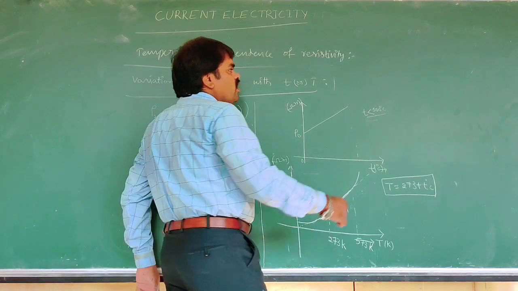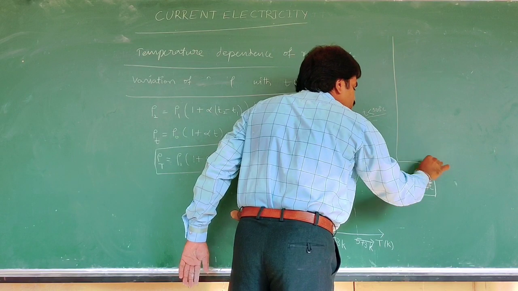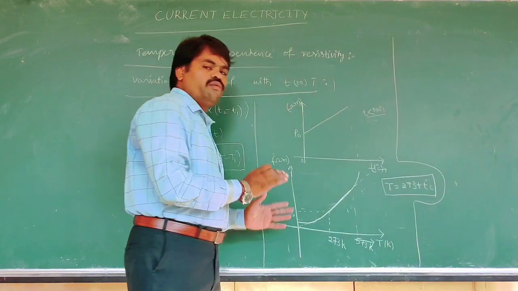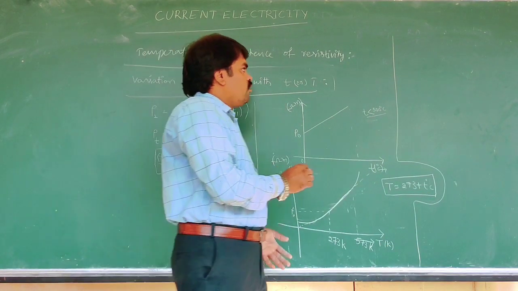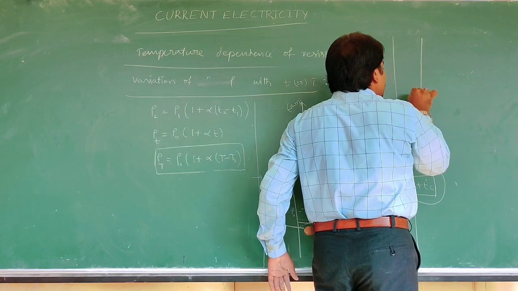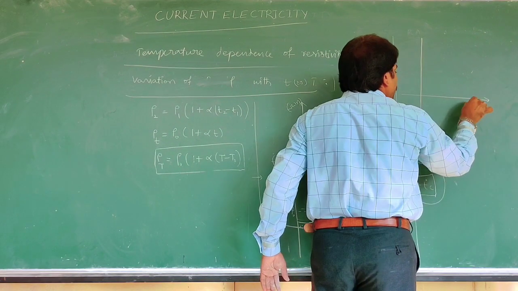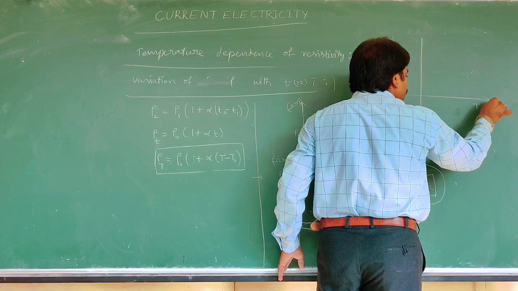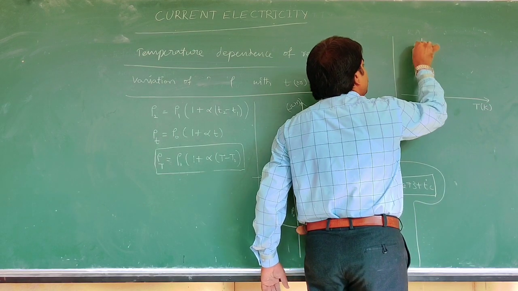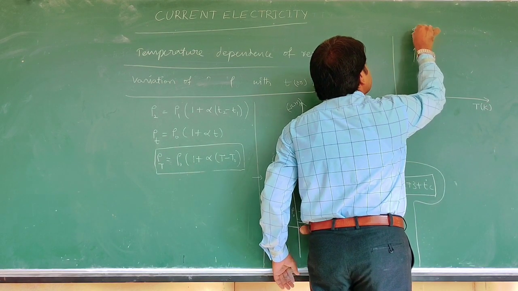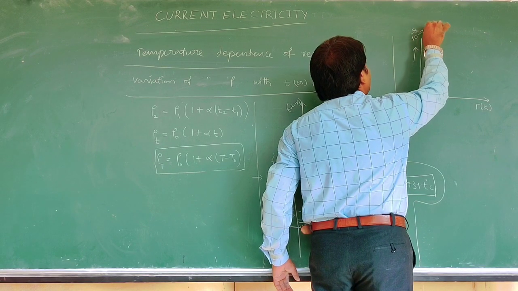Now the graph of copper. For copper, the resistivity graph in terms of Kelvin, on the order of 10 to the power of minus 8 ohm meter.